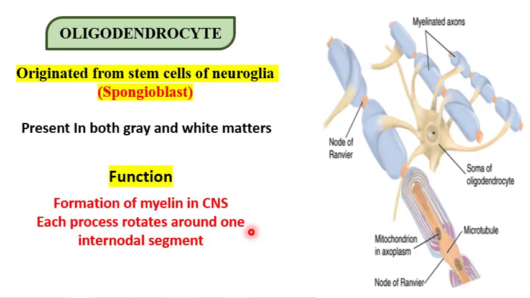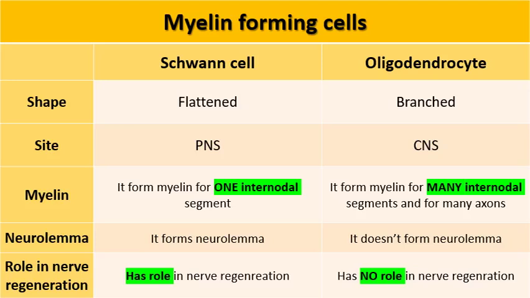So the cell responsible for formation of myelin in the peripheral nervous system is the Schwann cell, while that of the CNS is oligodendrocyte. So, myelin forming cells. Two cells are called myelin forming cells, Schwann cell and oligodendrocyte, the two cells responsible for formation of myelin.